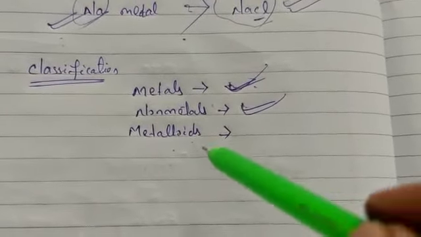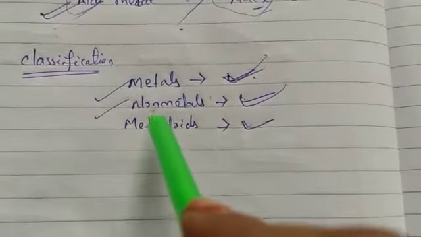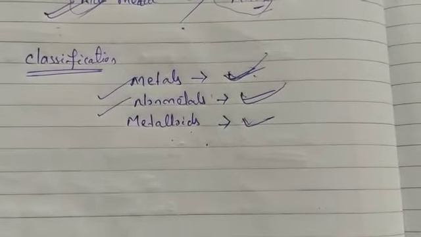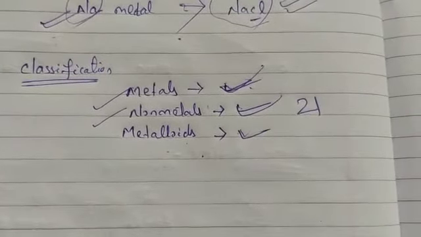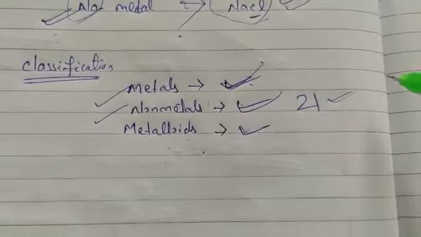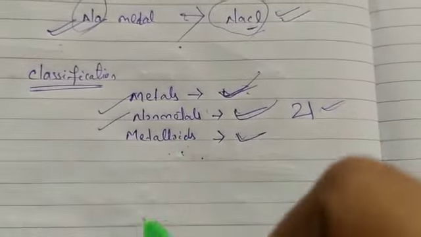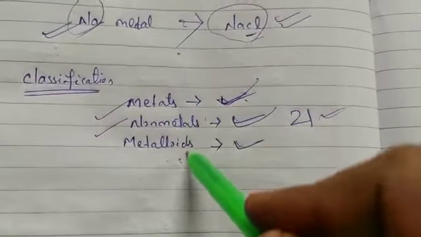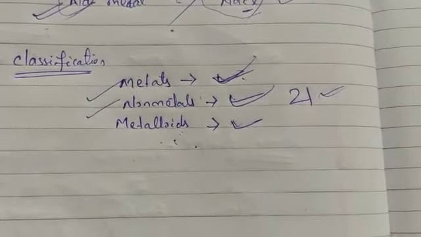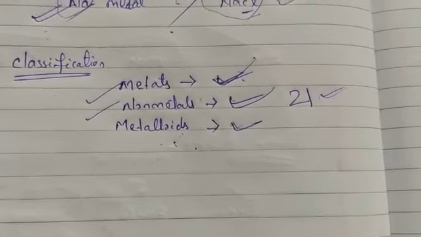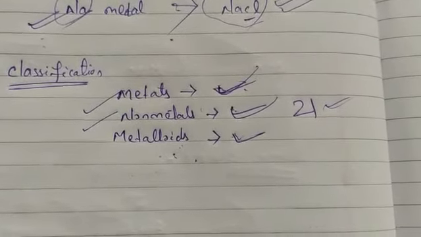There are some elements which show the properties of both metals and non-metals, that is called metalloids. We have 118 known elements, out of which 21 are non-metals. Among the rest, some elements have the properties of both metals and non-metals. These are called metalloids. For example, we can take boron, silicon, germanium, arsenic, antimony, tellurium, polonium. These are the metalloids.